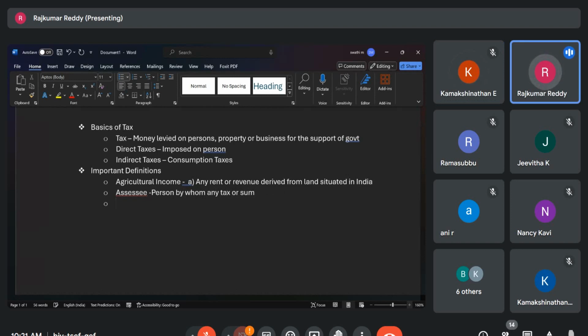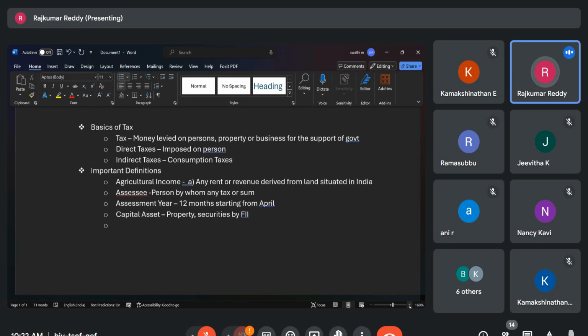Okay, sir. I'll not write. Just for revision purpose, I am writing whatever we have covered. So assessment year is 12 months, starting from April. The next thing we have seen is capital asset. It's a property and securities held by FIIs.